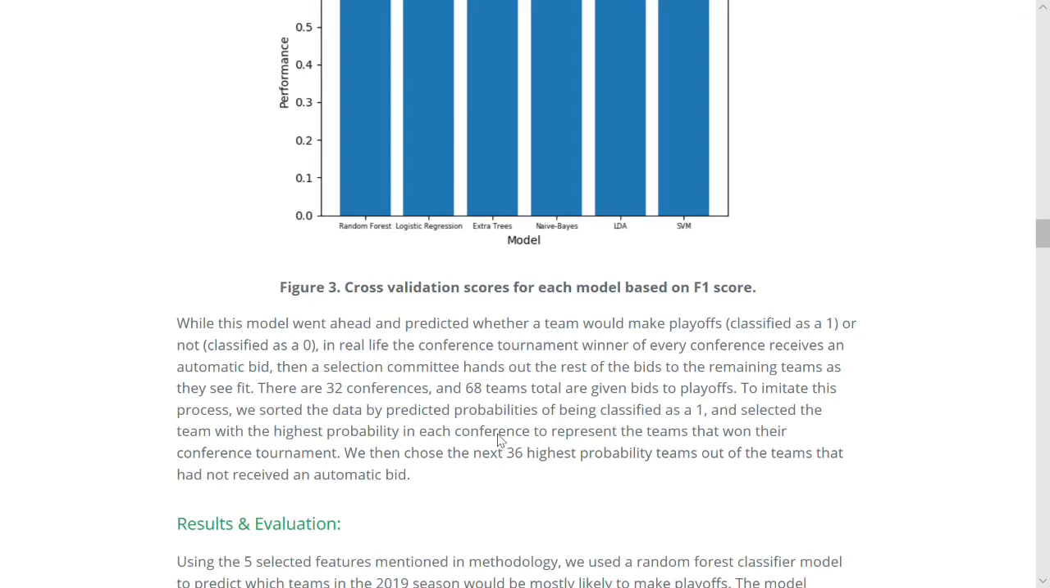To simulate this process, we calculated the predicted probability for each team of being classified as a 1, then selected the team with the highest probability in each conference to represent the conference tournament winners. We then chose the next 36 highest probability teams out of the remaining pool.